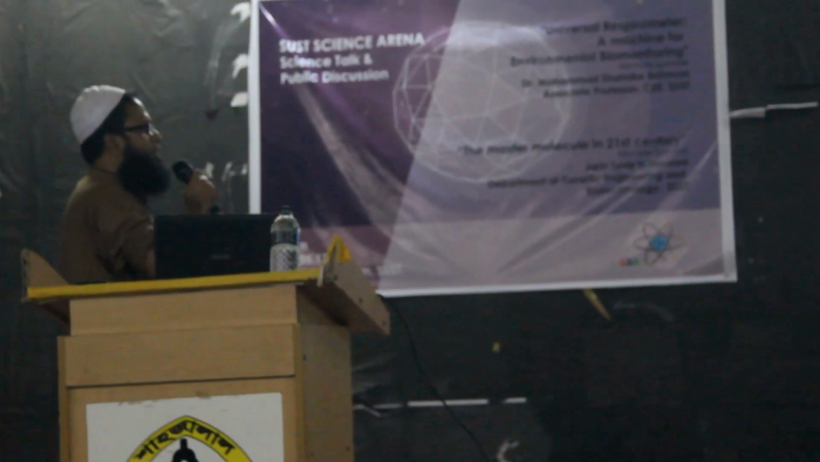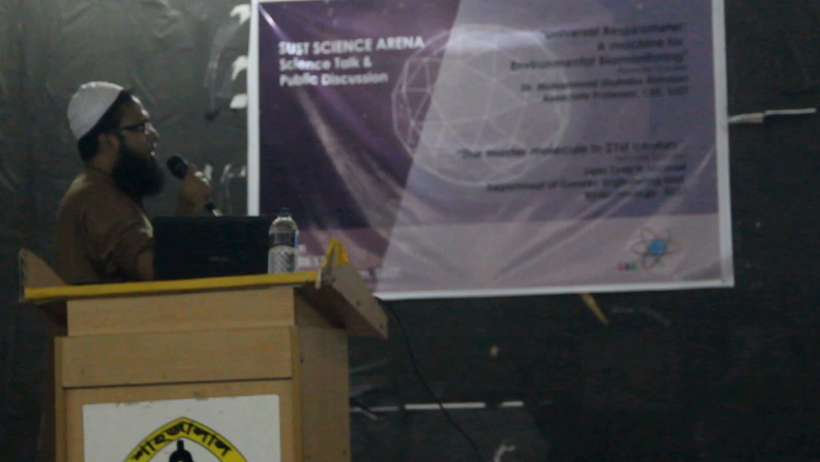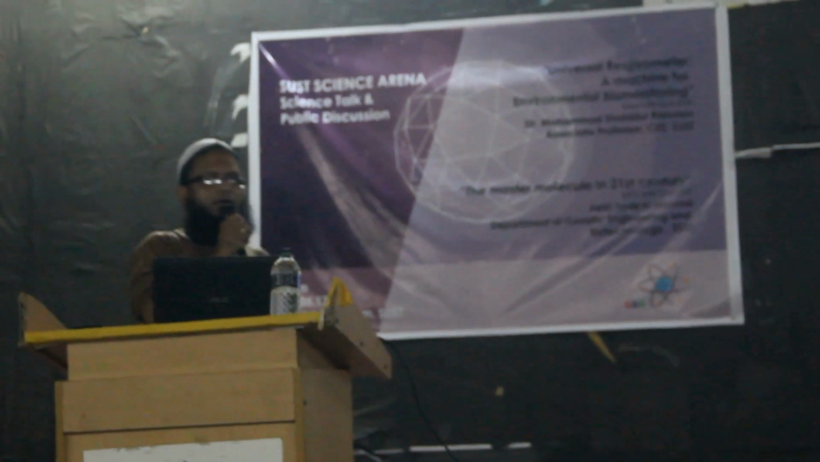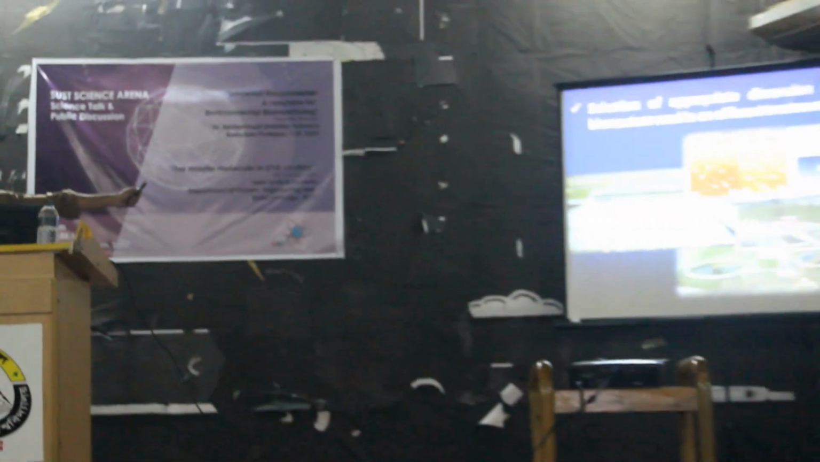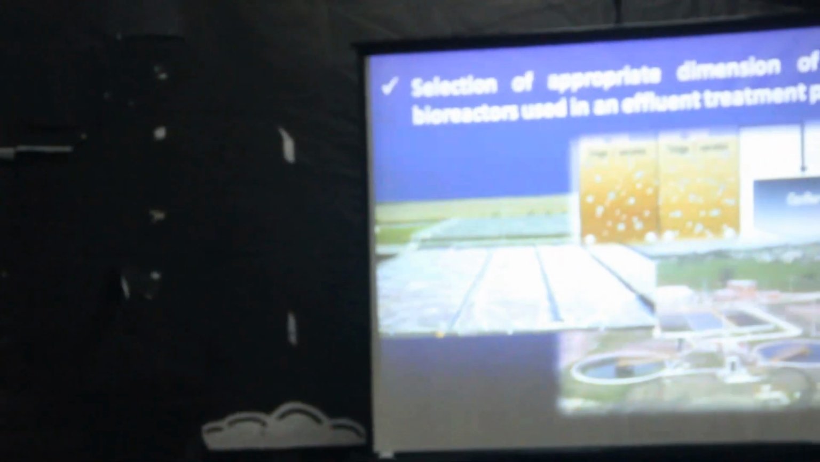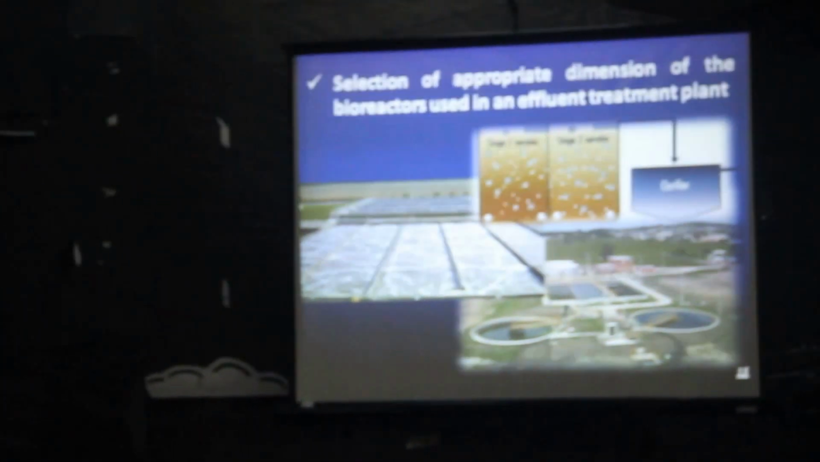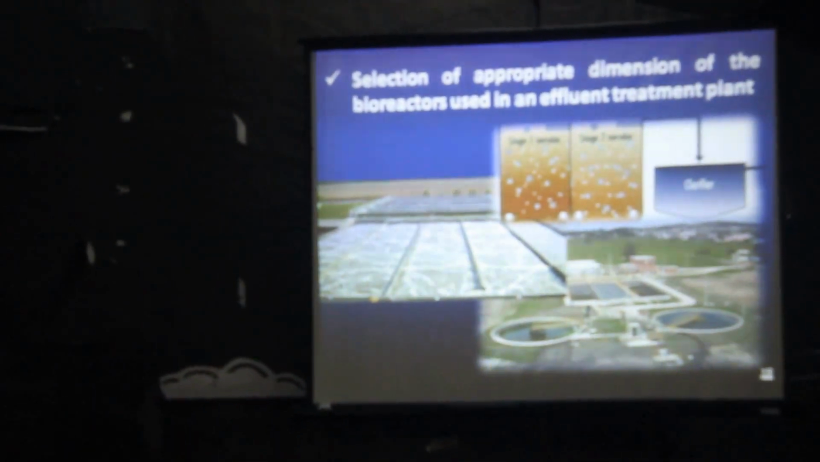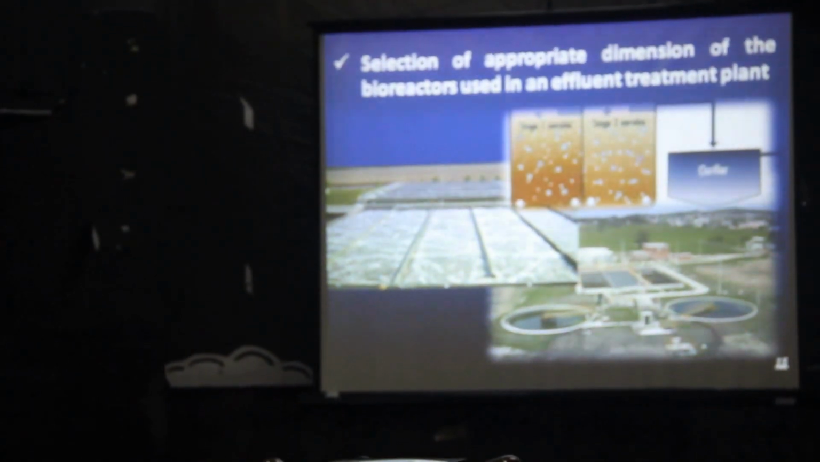Selection of appropriate dimension of the bioreactors used in an effluent treatment plant. It is very important for the environmental engineers. They usually work with that. This is the effluent treatment plant, which is termed as ETP. And it is very much important for the industries. To establish an industry, you need to have that. But